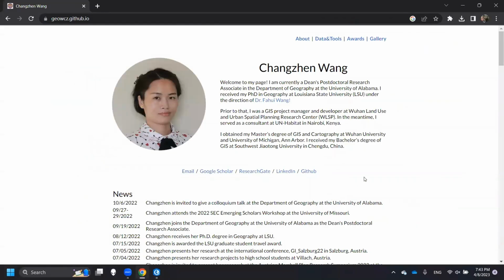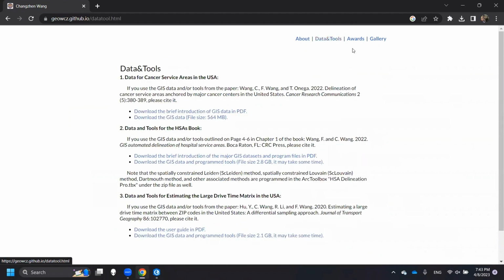Go to my personal website. Under the data and the tools, click this item. And then I have the 3 tools so far on my personal website. But here I only want to talk about the second one, the data tools for the HSA book.